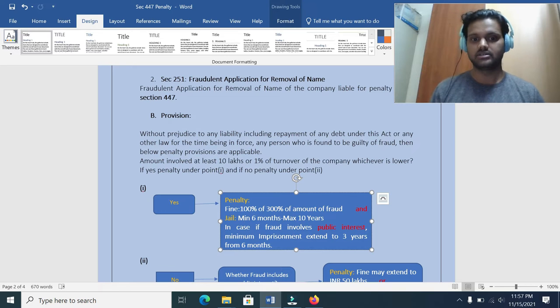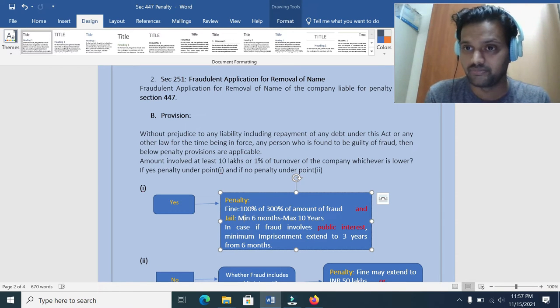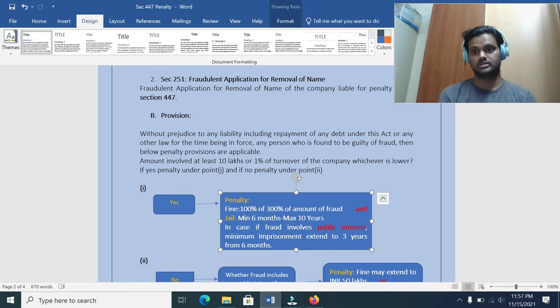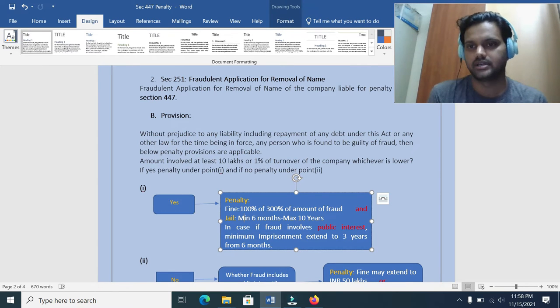Okay, so in some cases public interest will be involved. If the public interest is involved and the public at large or members were affected, then the imprisonment may go from a minimum of 3 years. If the public interest is involved, minimum 3 years. If there is no public interest involved, minimum 6 months jail will be there. Okay, that's about this. This is when the amount of fraud is at least 10 lakhs or 1% of the turnover, whichever is less.